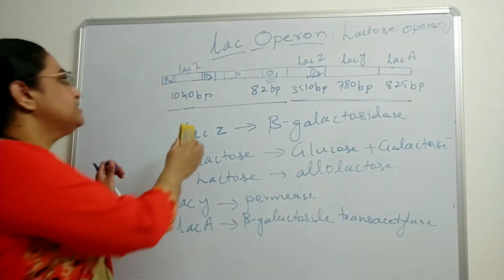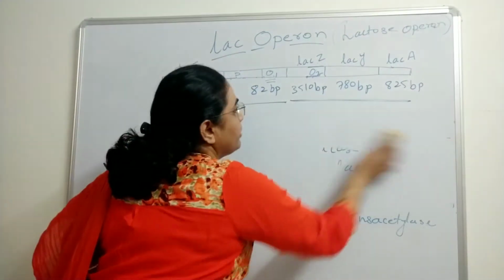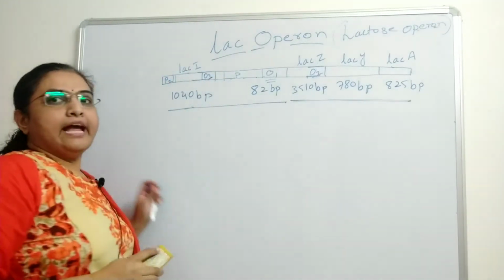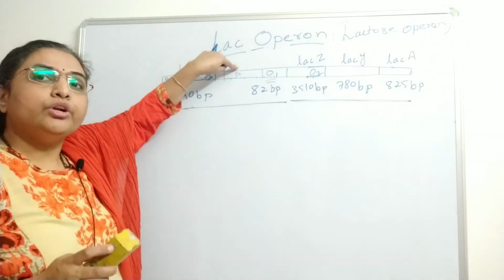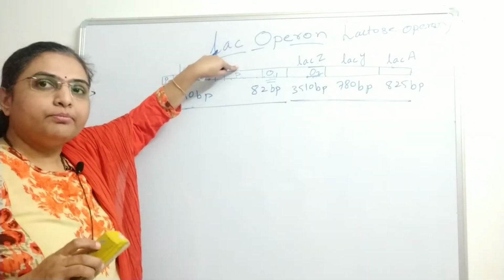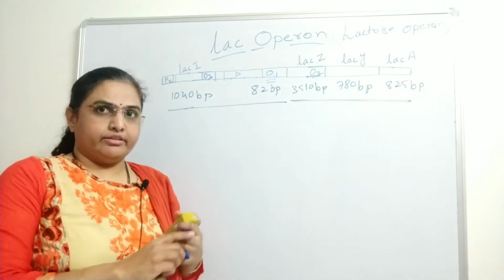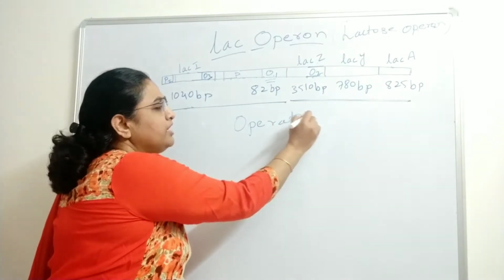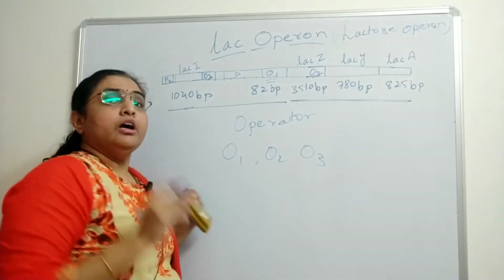Now going towards the regulatory elements. The regulatory elements are the promoter, operator, and the regulatory gene, lacI. The promoter of the lac operon is a weak promoter. Then there is the operator. There are three operators: O1, O2, and O3.